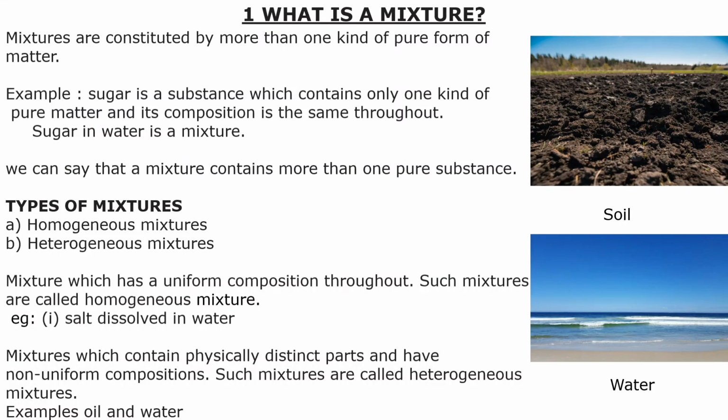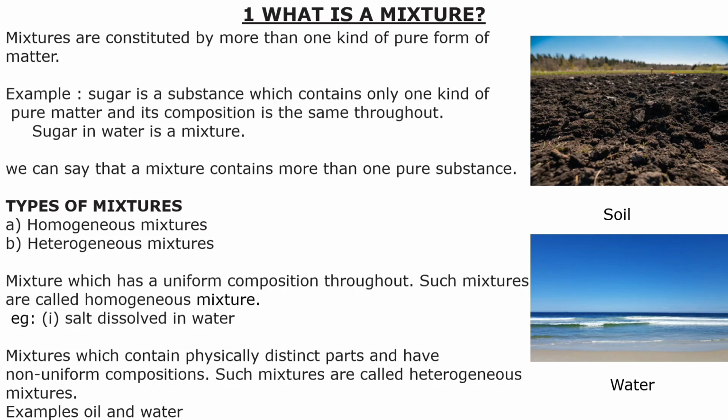We will discuss mixtures. What is a mixture? Mixtures are constituted by more than one kind of pure form of matter. Suppose I say sugar is a pure form, that means sugar is the same throughout. When sugar is mixed with water, it is called a mixture. A mixture contains more than one pure substance. There are two types of mixture: homogeneous and heterogeneous.